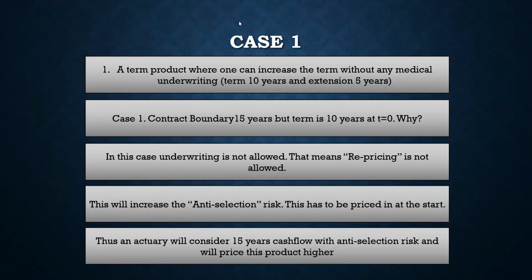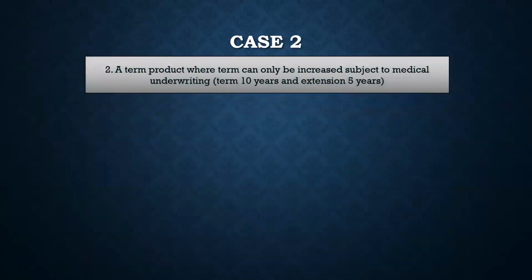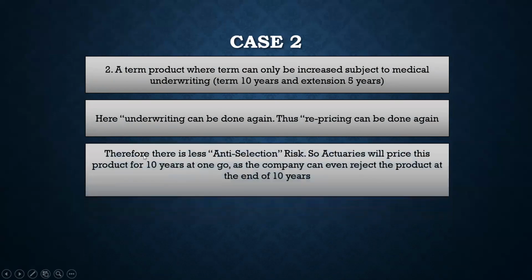Now if this is clear, automatically you can understand why the contract boundary of the other contract, this one where the product is subject to medical underwriting, is 10 years, and then it gets extended by 5 years. Here underwriting can be done again. If underwriting can be done again, then repricing can also be done again, right? I just missed the double quote, so please understand that I missed the double quote twice, right? Anyways, so therefore there is less anti-selection risk, right?